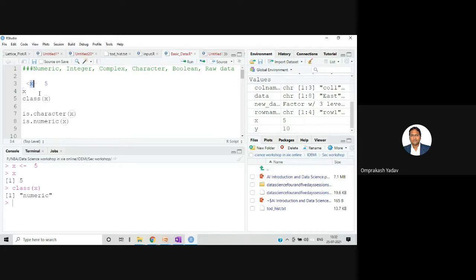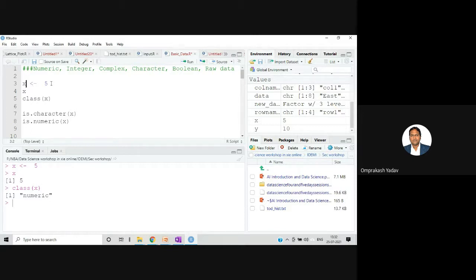Variable means one entity where you can store the data, right? Any data you want to store, you will have to create the variable, and in that you can temporarily store your data. So like x, y, z, whatever we create, we can store our data inside that one. And the name is variable because it may vary throughout the program. It's not a constant, so it may vary throughout the program. That's why we say it as a variable.